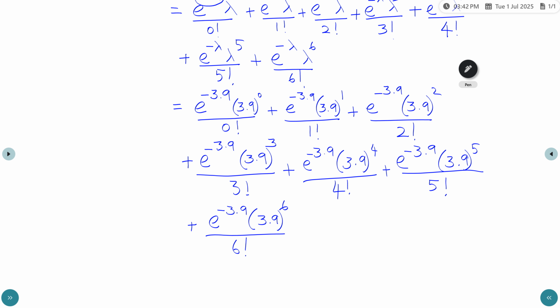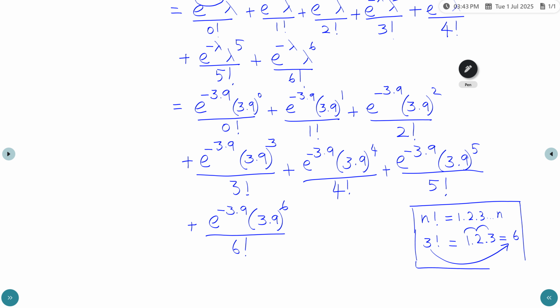In general, n factorial means 1 multiplied by 2 multiplied by 3 and so on until the value n. For example, 3 factorial means 1 into 2 into 3. So 1 into 2 is 2, and 2 into 3 is 6. So the value of 3 factorial equals 6. You can find the n factorial value using a calculator.